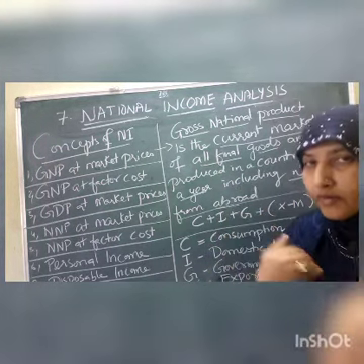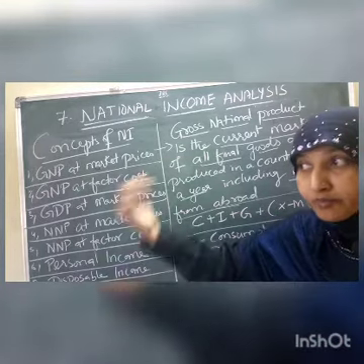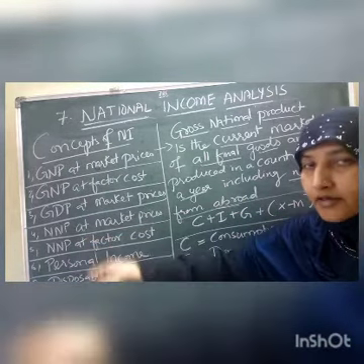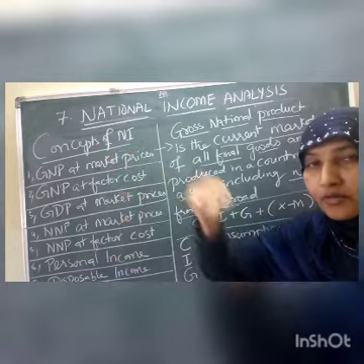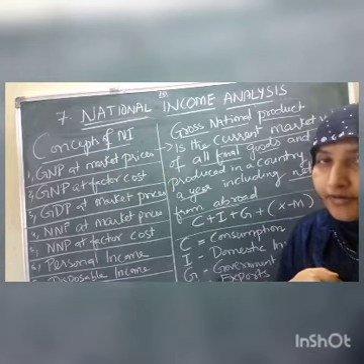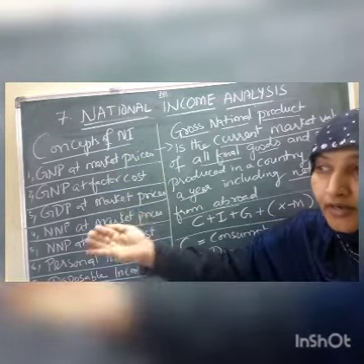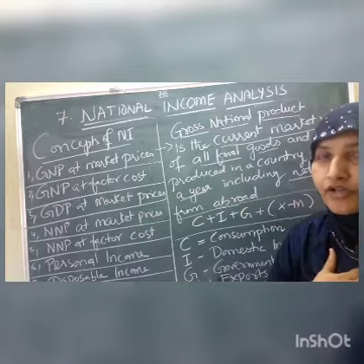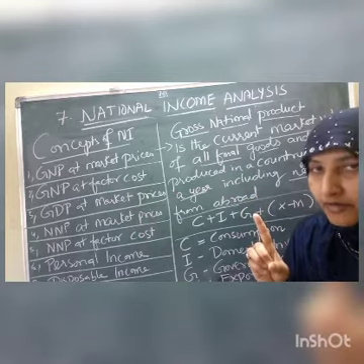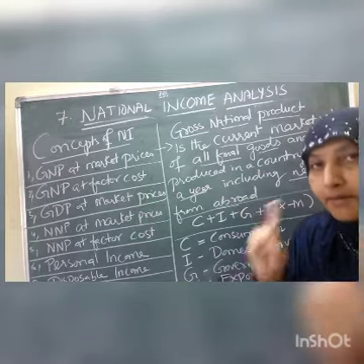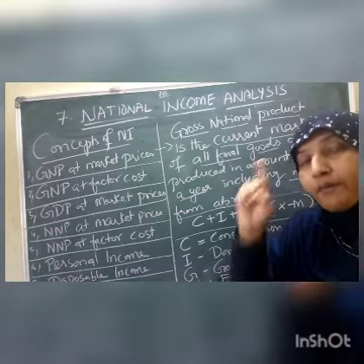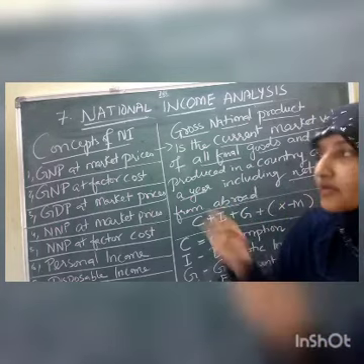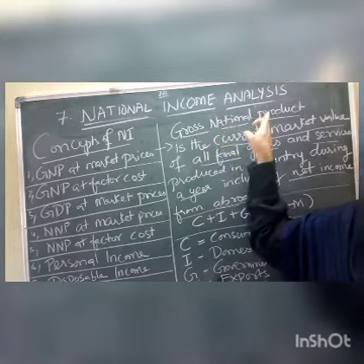It means that whatever goods we export, we sell to other countries, so they pay us, and foreign exchange is possible. So that income also we have to add, children. Total market value of all the goods and services plus income from abroad is called gross national product.